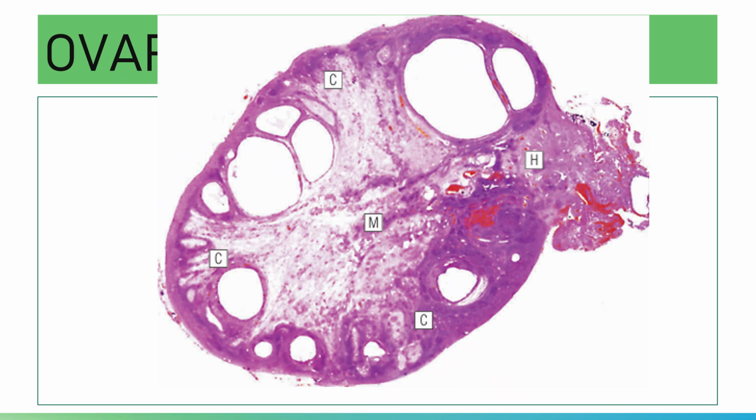Here you have a histologic illustration showing the ovary. This portion here is the hilum. Here you have the medulla, wherein you can find lymph vessels, blood vessels, and the rest. This is the site of entry of vessels, the hilum. And then you have your cortex.